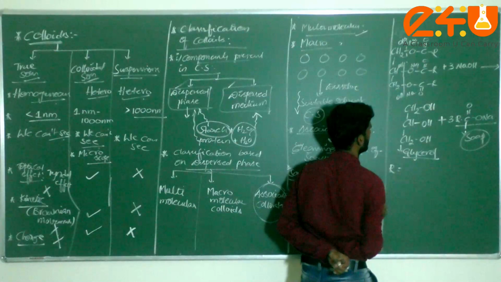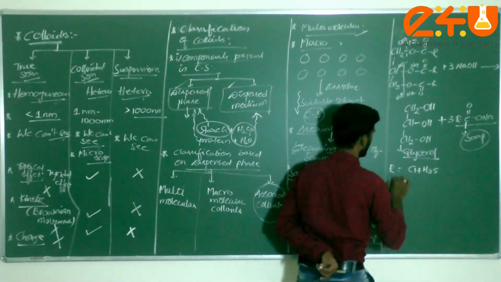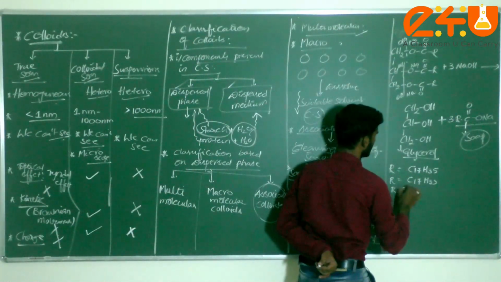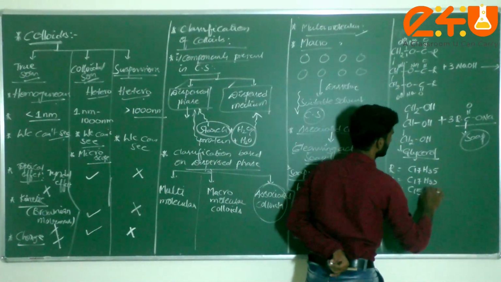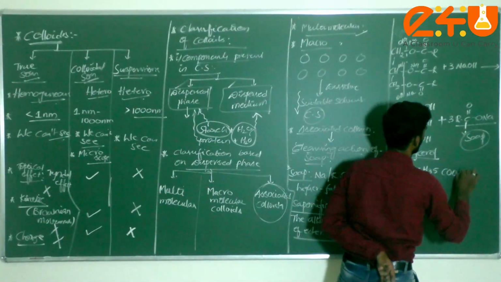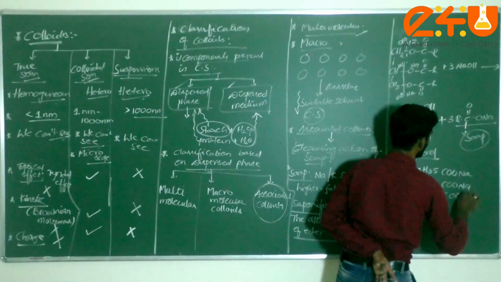Where R we can consider as C17H35. I can consider C17H33. We can consider R equal to C15H31. Just adding COONa here, COONa, COONa.